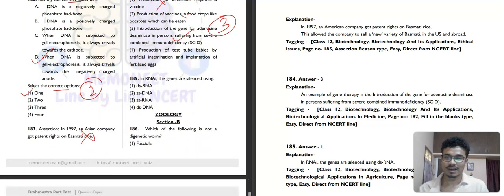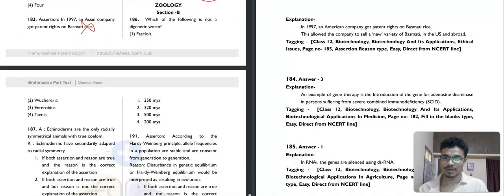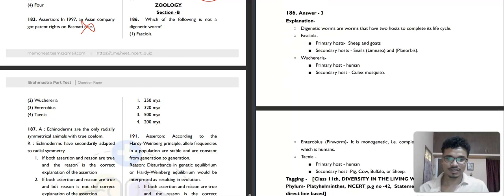Then in RNA interference, genes are silenced using, I think this question was asked in the last paper also, single-stranded DNA, single-stranded RNA, or double-stranded DNA? That is double-stranded RNA. The first option will be our correct answer. Then 186. We are on the verge of ending this discussion. Let's discuss these 15 questions, then we will be done.